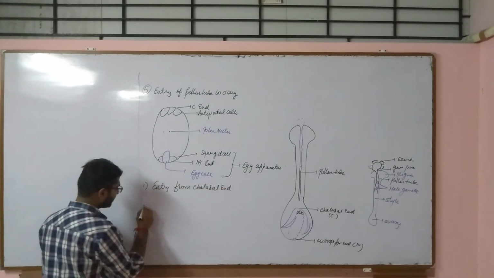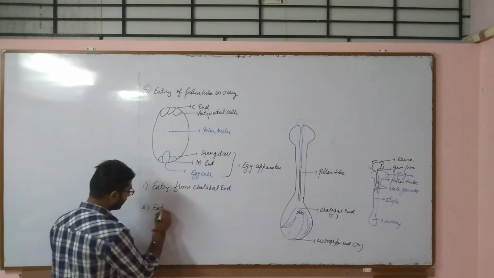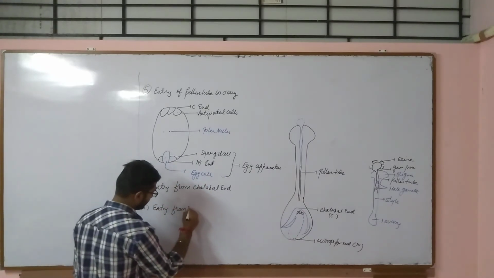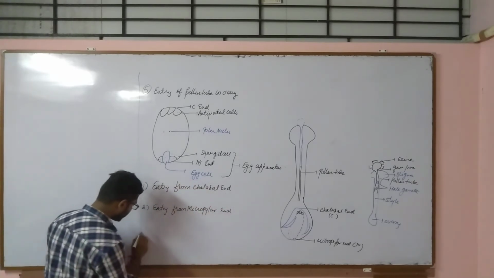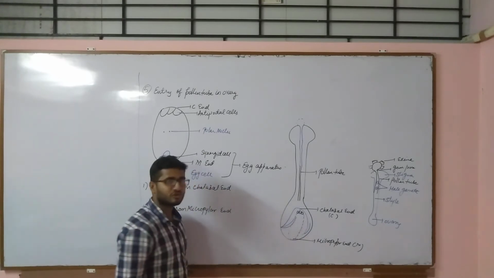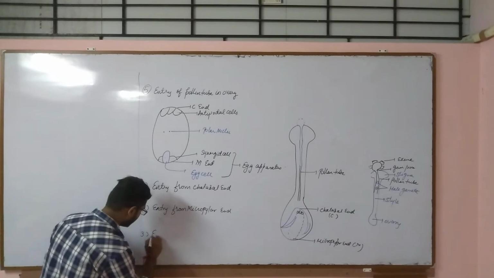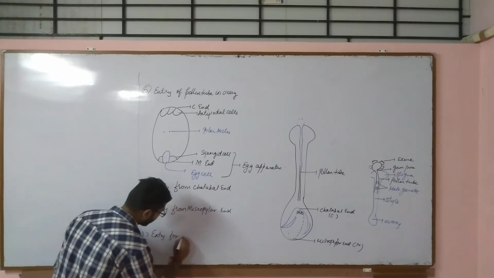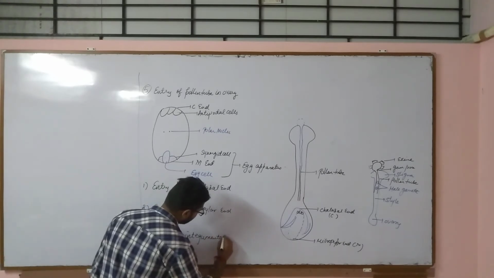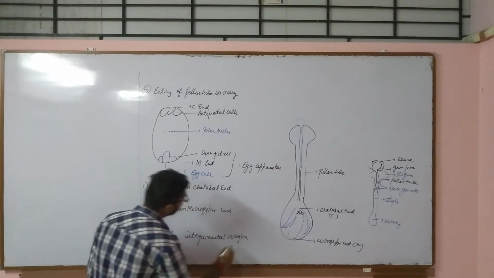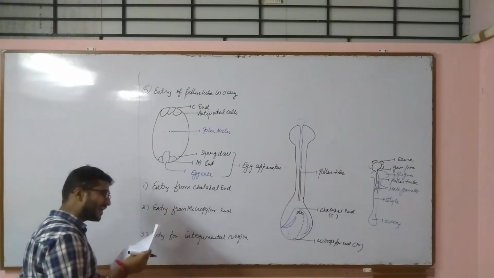Second is entry from the micropylar end. And the third is from the integuments. The most common is the bitegmic structure of the ovule. So it is entry from the integumental region.